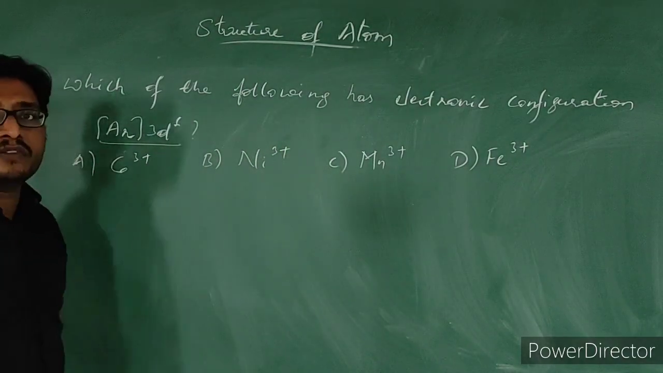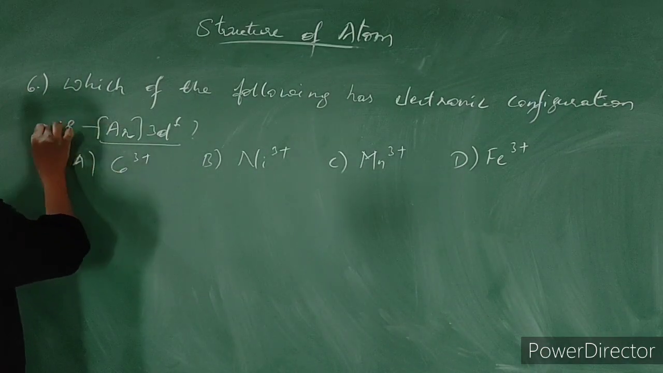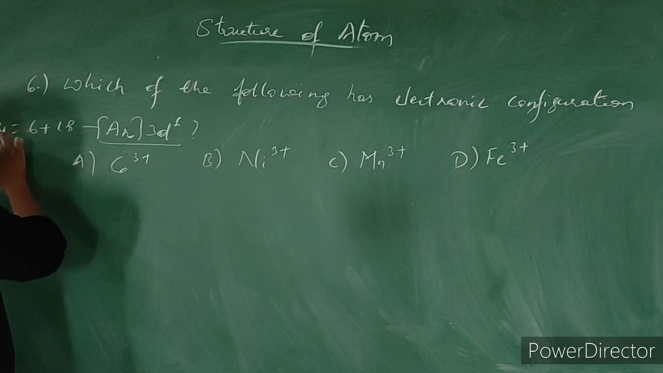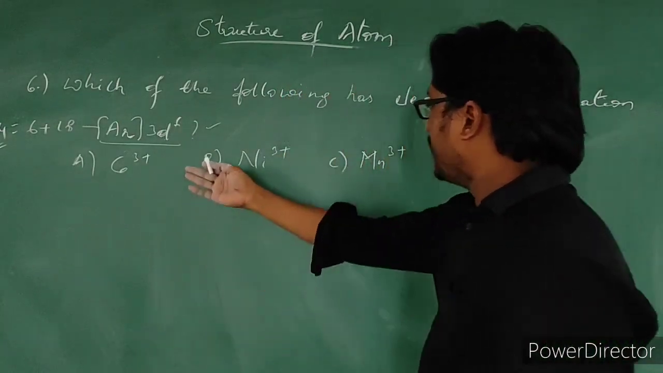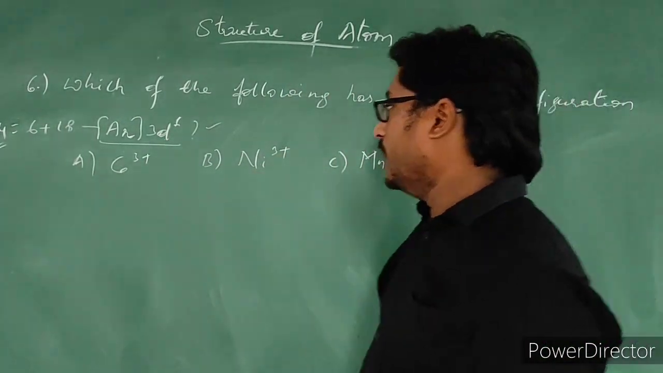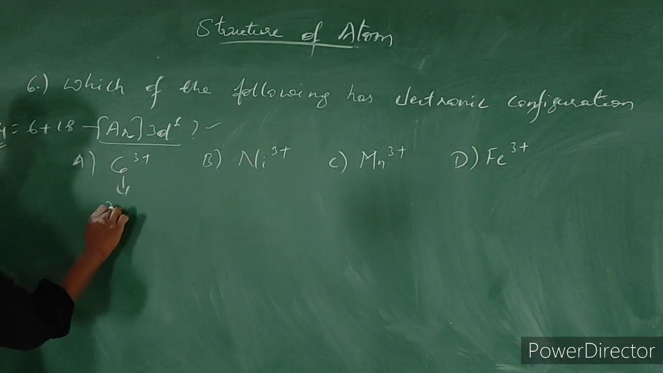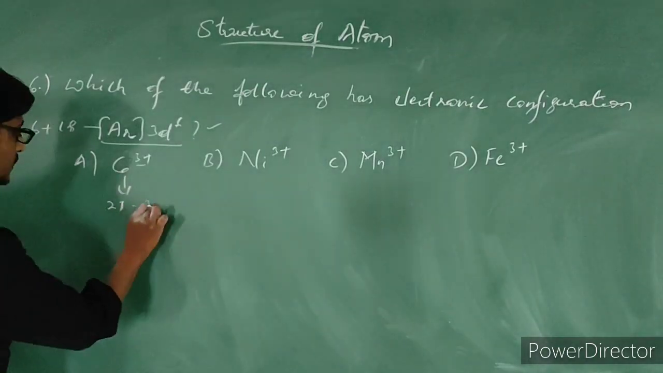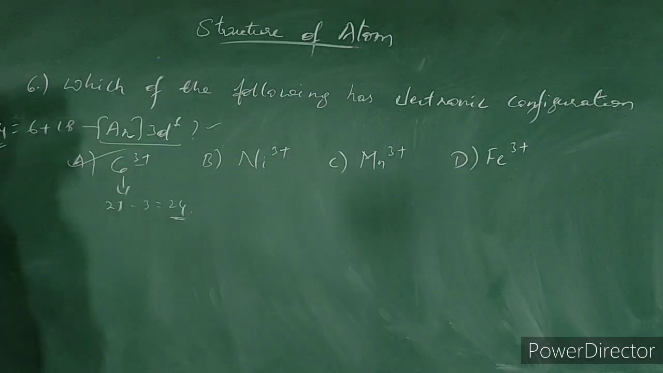The atomic number of argon is 18. This 18 plus 3d6, meaning 6 electrons, so total it will be 24. There are 24 electrons in this. So which ion will have the same number of electrons? Let us see. Cobalt. We know the atomic number of cobalt is 27, plus 3 means 3 electrons are lost, so it will be 24 only. So the first option itself we are getting the answer.